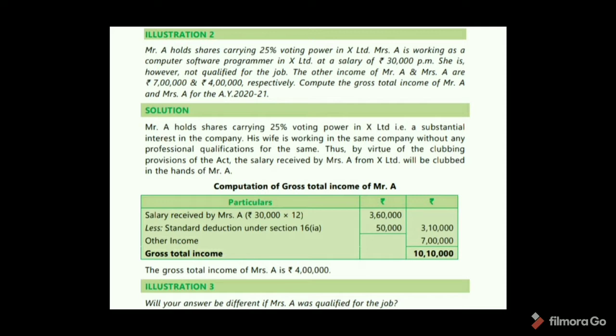Less standard deduction under section 16, subsection 1A, 50,000. This point will be covered in the income from salaries chapter. Okay? So, 3,10,000. So other income 7 lakhs. So gross total income is 10 lakhs 10,000. Okay. And the gross total income of Mrs. A is 4 lakhs. That is other income. Okay.